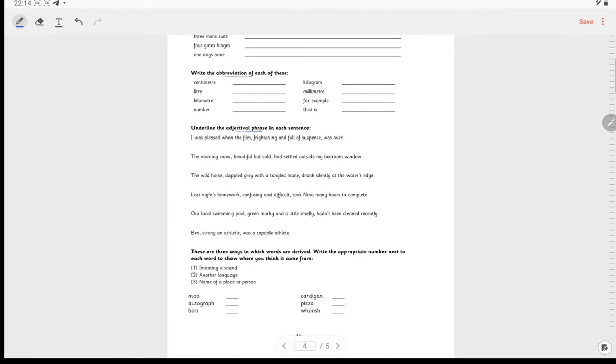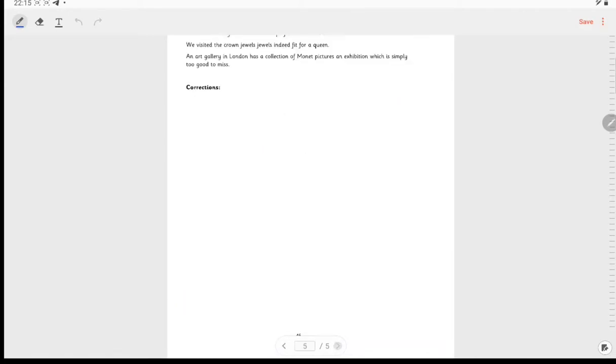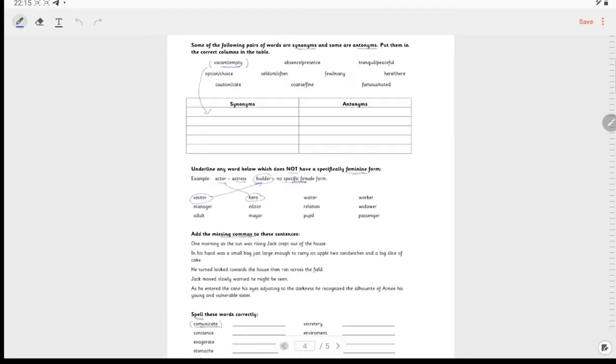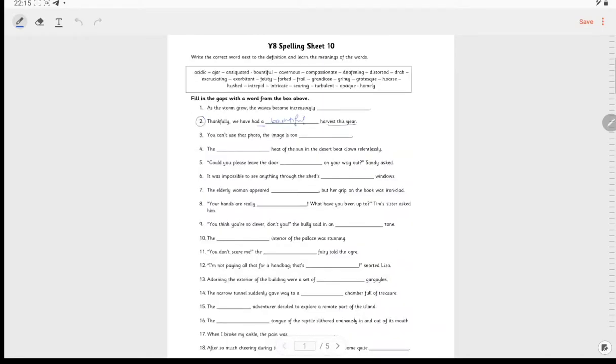Then we have finding out whether these words are derived by imitating a sound or from another language or from the name of a place or a person. For example, moo, obviously it's imitation of a sound. Then we have adding the missing semicolons. Quite easy. You should be able to do this, and I wish you the best of luck.